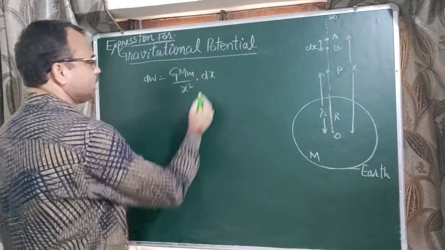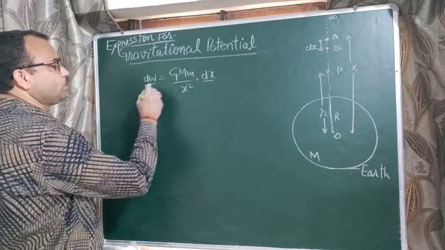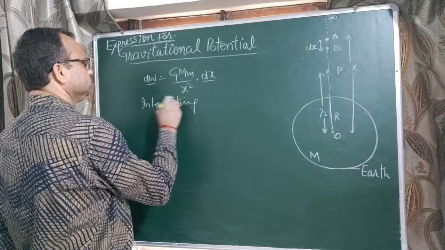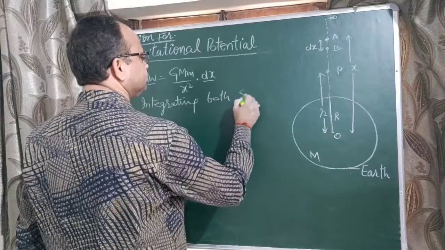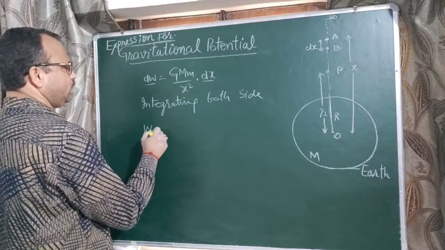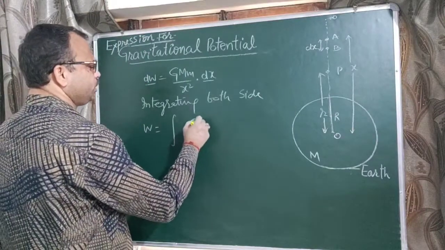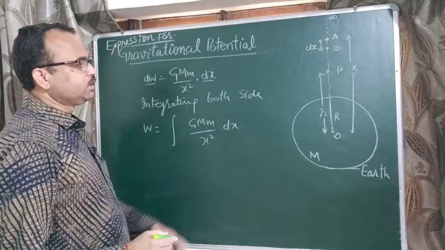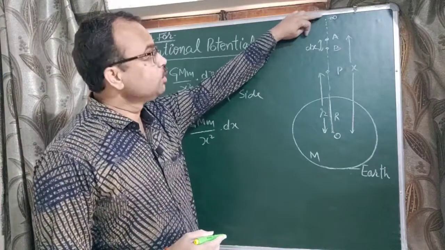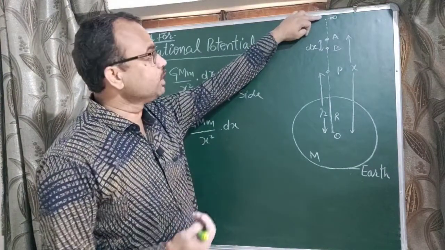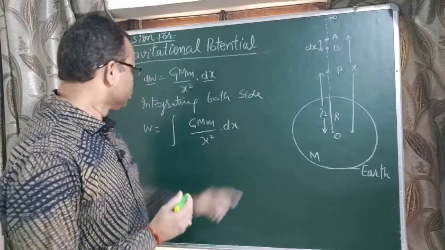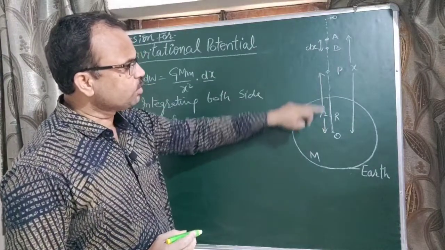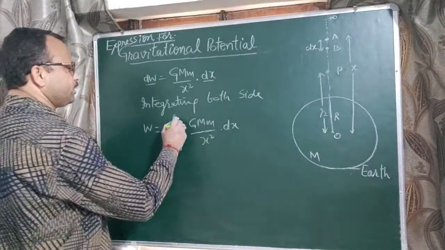Now dx and dW are the integral coefficients, so integrating both sides, W equal to integration of G M m upon x square into dx. Now put the limits. The lower limit means from where we move the body, and we move the body from infinity, so the lower limit is infinity. And the final point is P. The distance of P from the center of the Earth is r, so the upper limit is r.